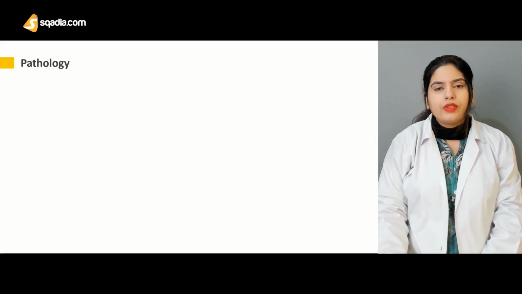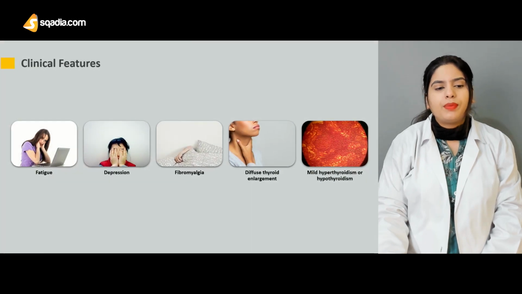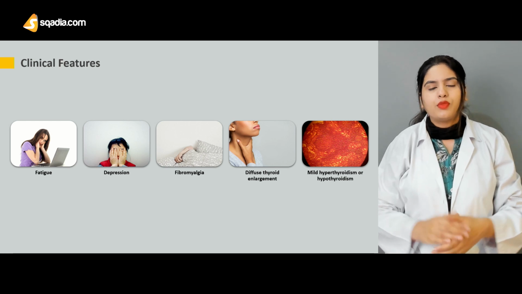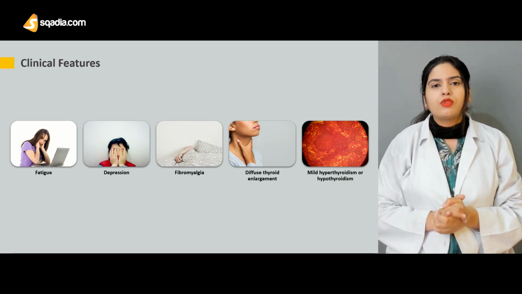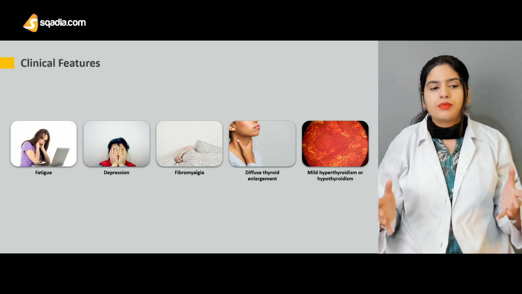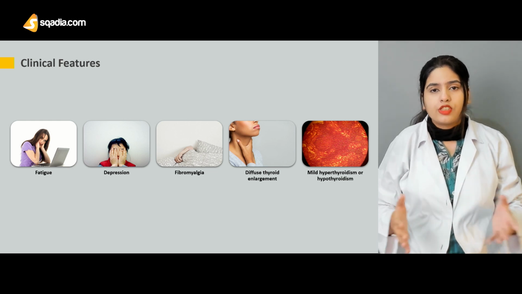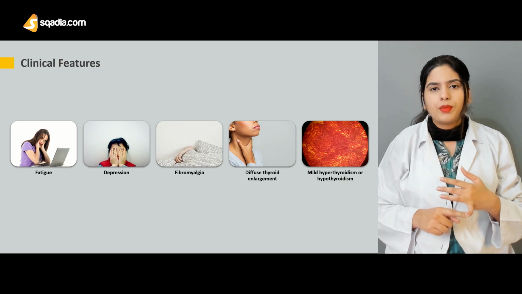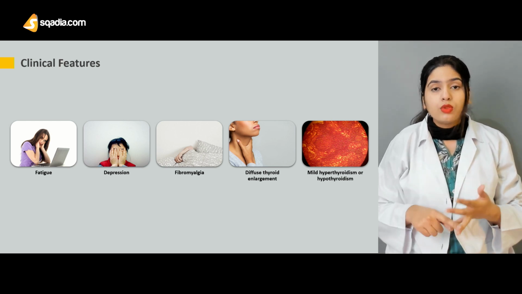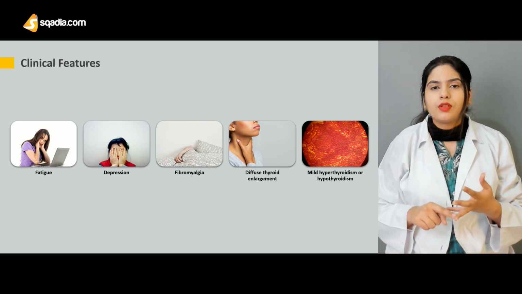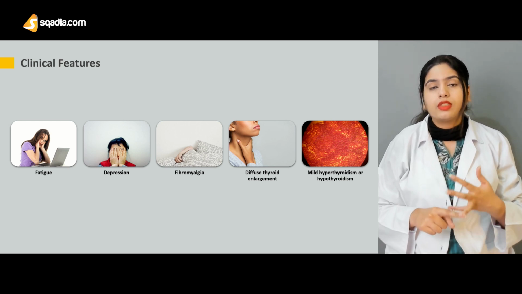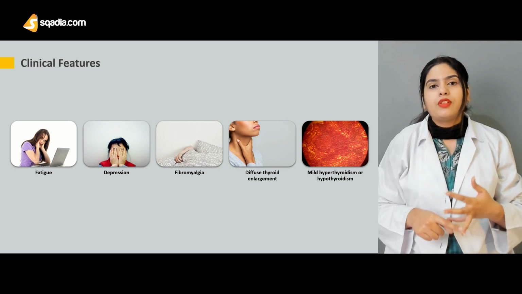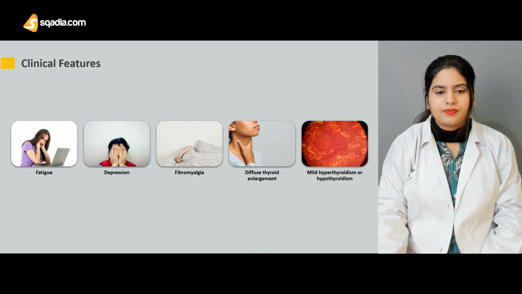Now, here you can also relate the symptoms of the patient Rija that we just discussed before starting the lecture. She was also suffering from symptoms that are related to Hashimoto's thyroiditis. The symptoms are confirming that the patient is suffering from Hashimoto's thyroiditis, and also the level of the hormone and the presence of autoantibodies confirm the diagnosis that she is suffering from Hashimoto's thyroiditis.